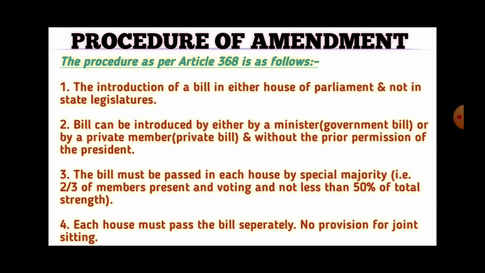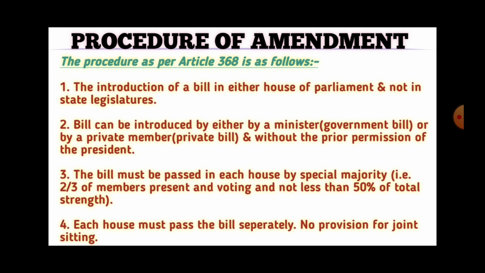Then the second step, that the bill can be introduced by either a minister or a private member and without the prior permission of the President. Unlike the money bill, the prior permission of the President is not required in the case of Constitution Amendment Bill. Third step, the bill must be passed in each house by special majority.